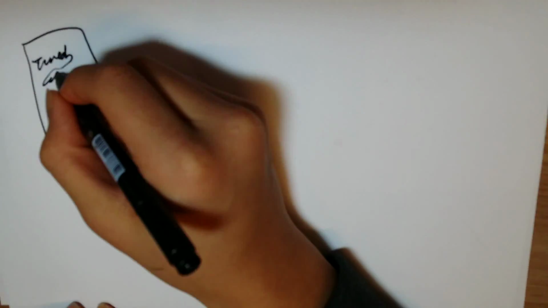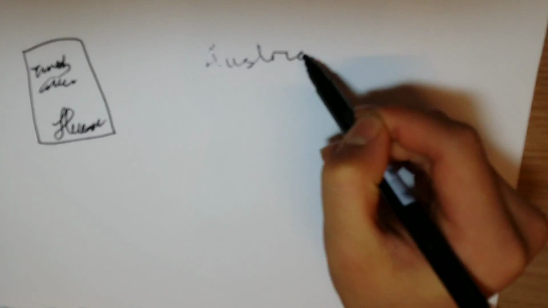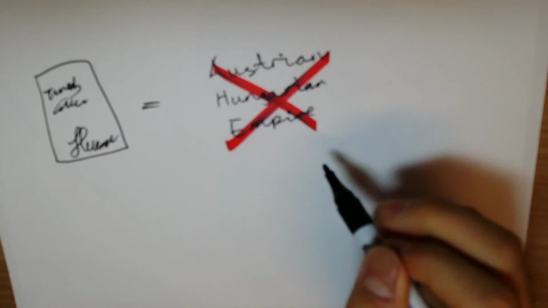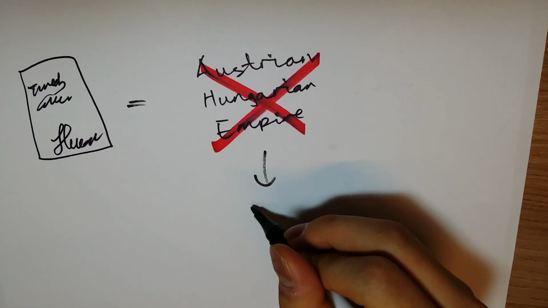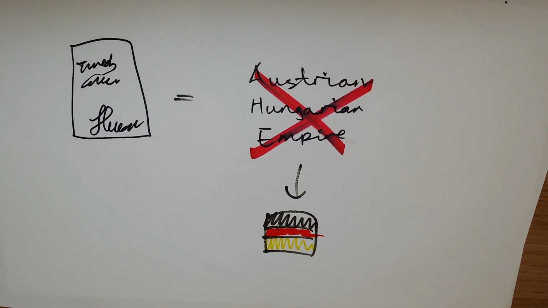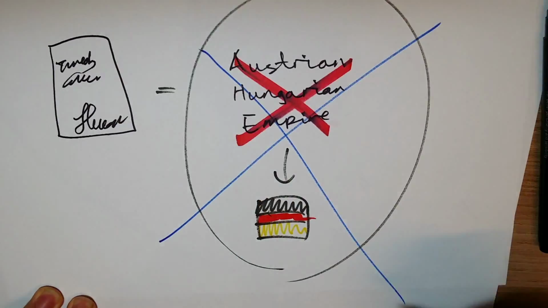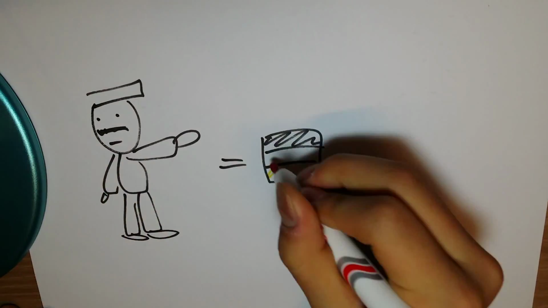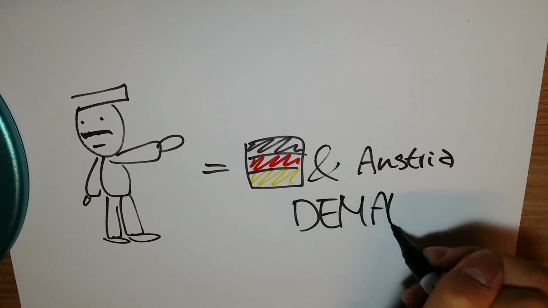After the collapse of the Austro-Hungarian Empire at the end of the First World War, the majority of the German-speaking people in Austria wanted to reunite with the new German Republic. However, this was forbidden by the terms of the Treaty of Versailles. Demands for the union of Austria and Germany increased after Adolf Hitler became the German Chancellor.